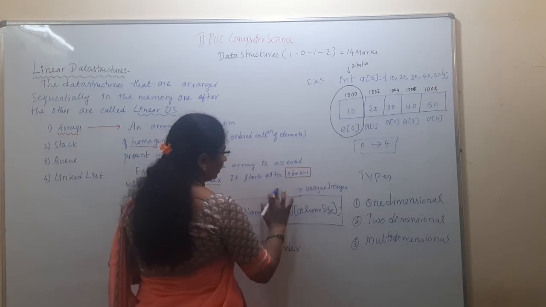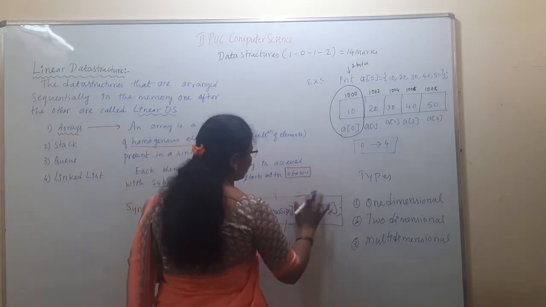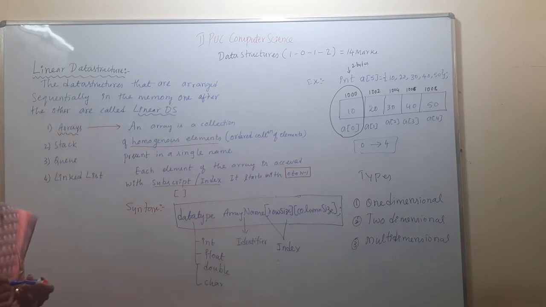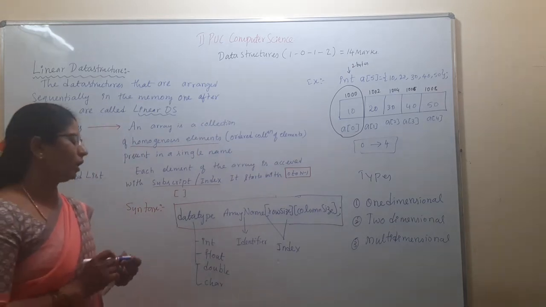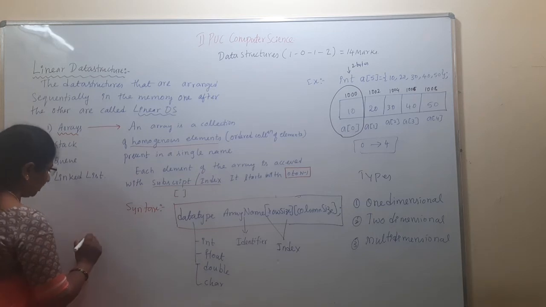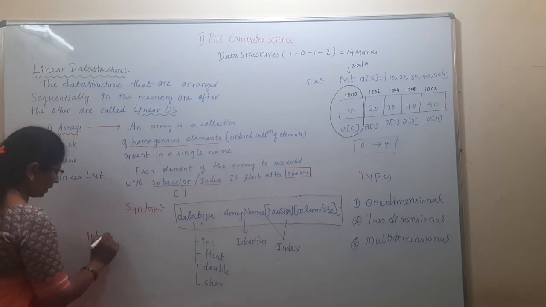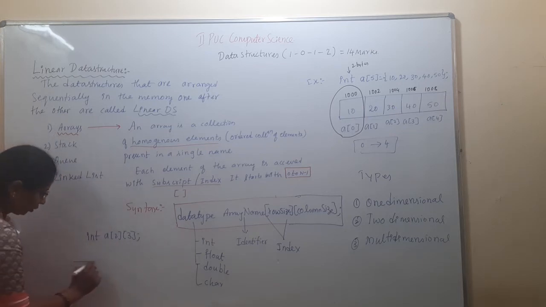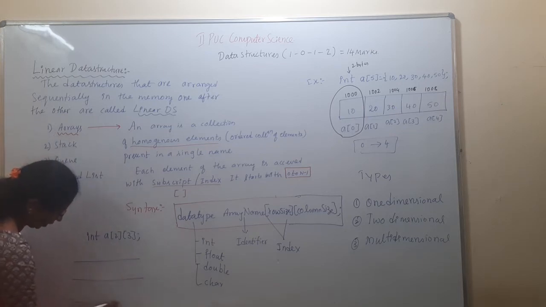The first subscript defines the row size and the second subscript defines the column size. Depending on that, the memory will be allocated. A of 2, 3: what is the memory representation? 2 rows with 3 columns.